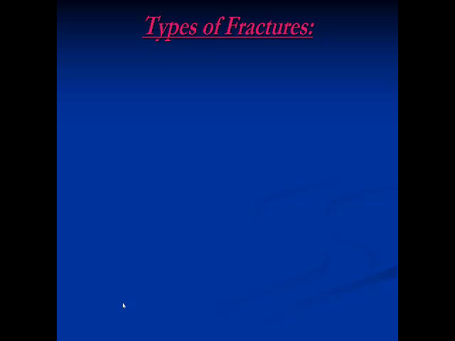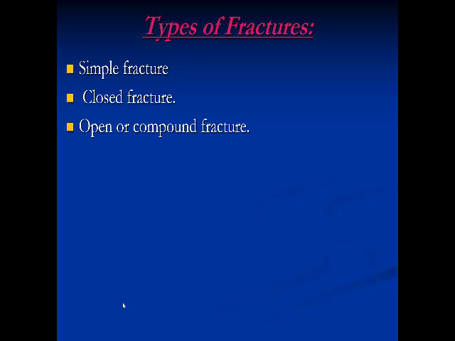The types of fracture: either a simple fracture, I mean that the fracture is only a simple line of fracture, only in one side of the bone, okay? Closed fracture, I'm talking about the overlying skin being intact, not pierced by the bone endings. The opposite is open or compound fracture, I mean that the bone ending is piercing the skin and there is a big wound and the fracture site is exposed.